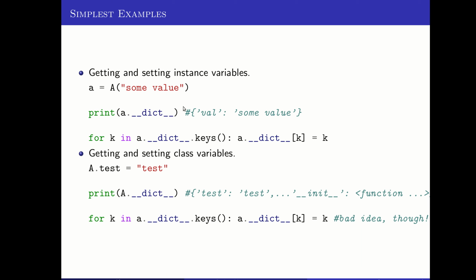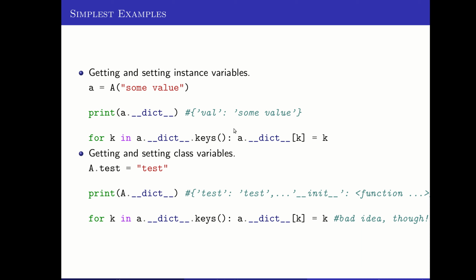That will print out the names and their current values. I can look up then within that dictionary. So I could have a user input the names of variables that they wanted to check the values of. And I could look them up using the square brackets as the key into the dictionary, and I would get out their values that way. I even can change the values of some or all of the instance variables by getting the keys list from that dictionary